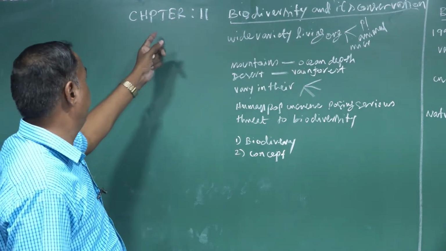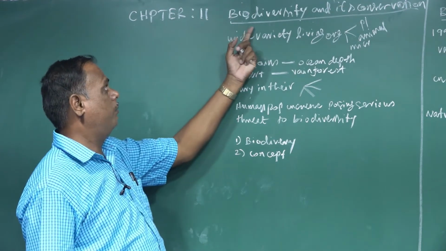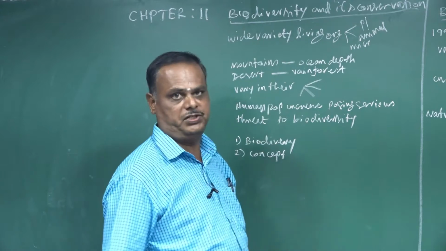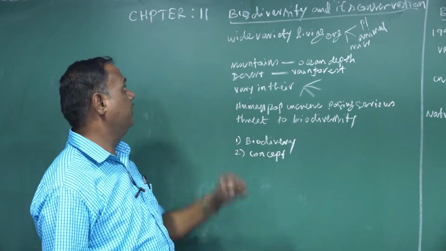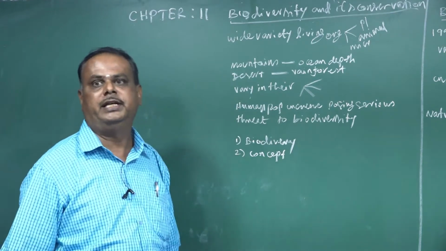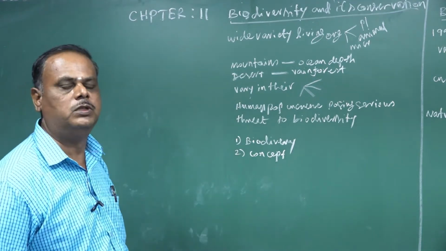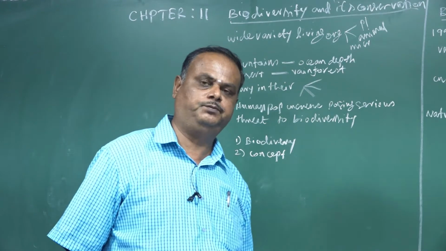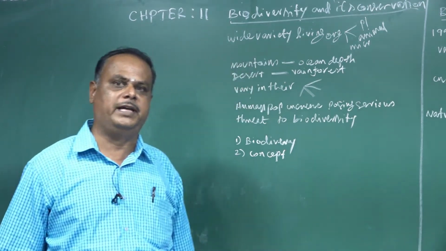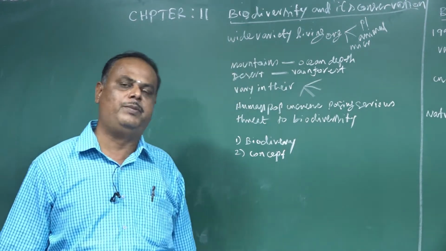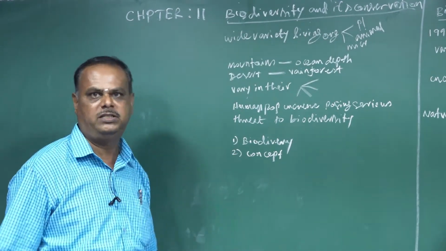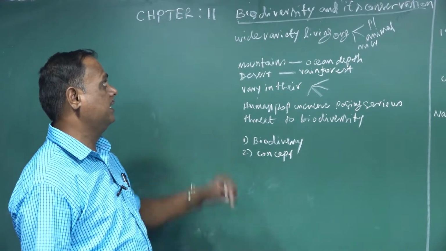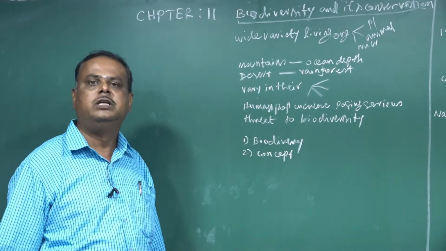12th Zoology, Chapter 11, Biodiversity and its Conservation. We are going to see about the topic Biodiversity and its Conservation. What is meant by biodiversity? Bio means living organisms. There may be plants or animals or microorganisms, the human beings. Mostly all the living organisms come into the category of bio.